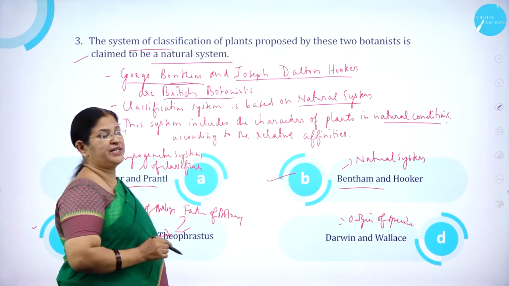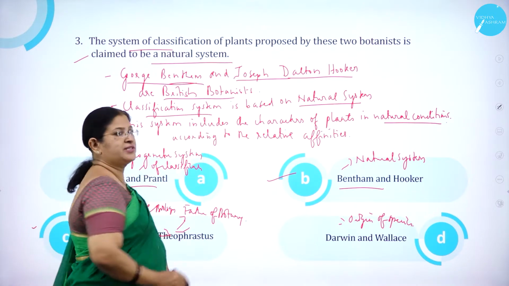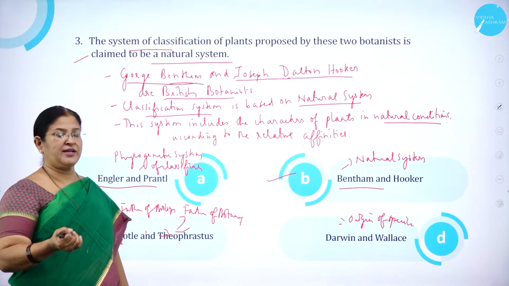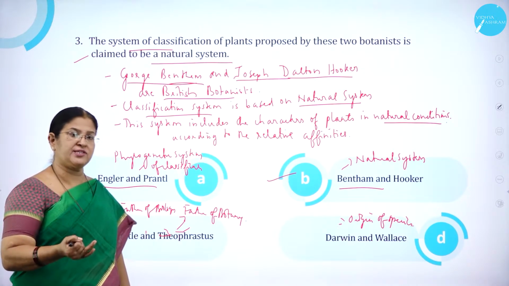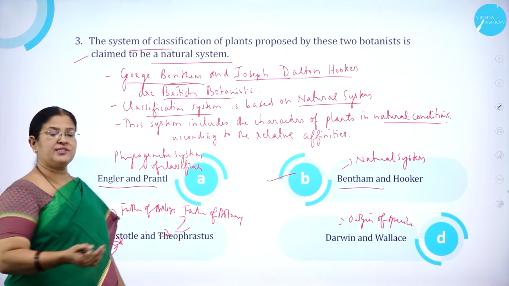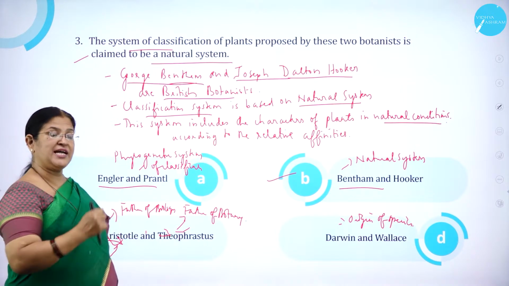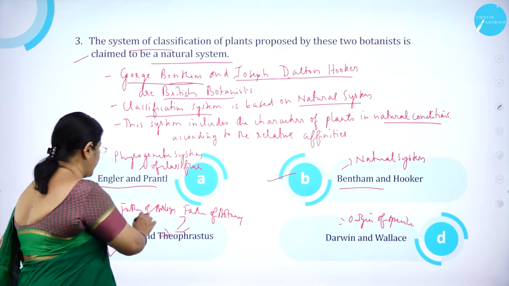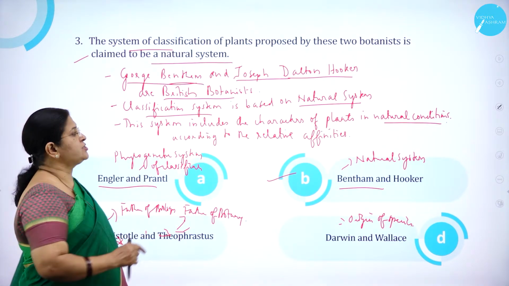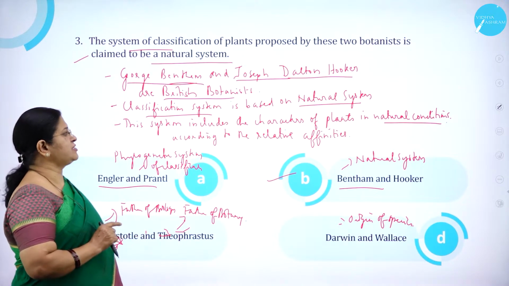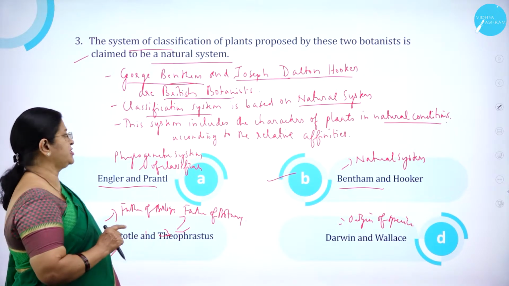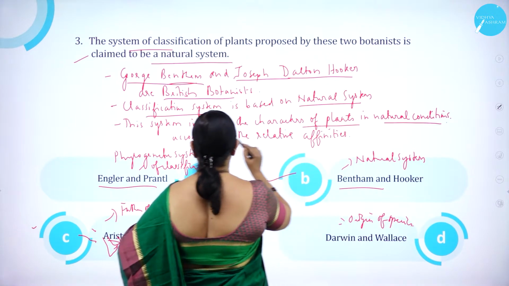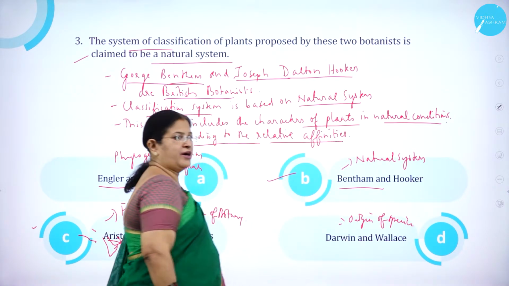They were the two British botanists, and the classification system is based on, as you know, natural system, artificial system, and phylogenetic system of classification. But the natural and artificial systems of classification were proposed by Aristotle. So here, the classification system is based on the natural system, and this system includes what? The characters of plants in natural conditions according to the relative affinities.